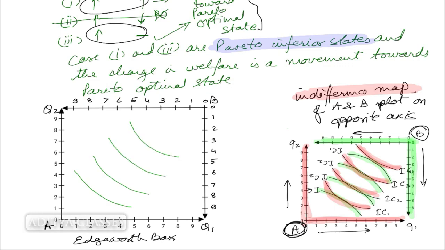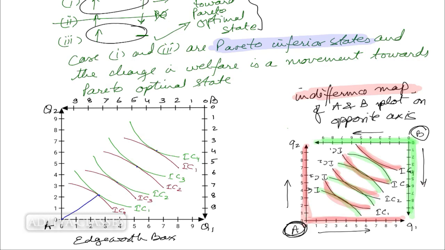Then we have indifference curves for B. Now if you see, this is the first indifference curve for A, and for B we have these. These are the indifference curves for A and B. Now if I connect the points where the indifference curves for A and for B are tangent to each other, we can see one curve is going like this, one curve is coming like this, and if you draw a tangent to either of these curves, it will be the same. So these are the points where they are tangent to each other.